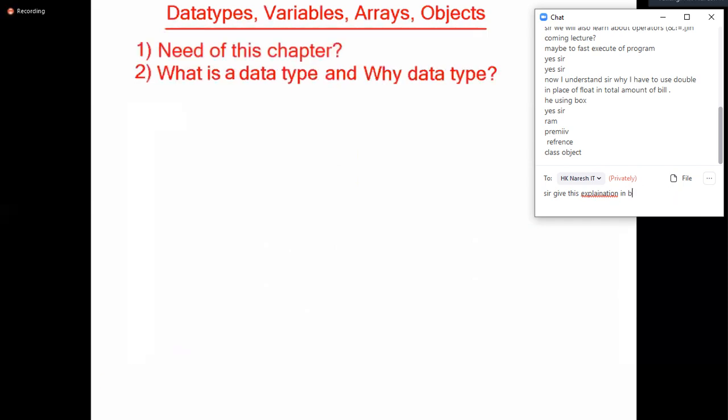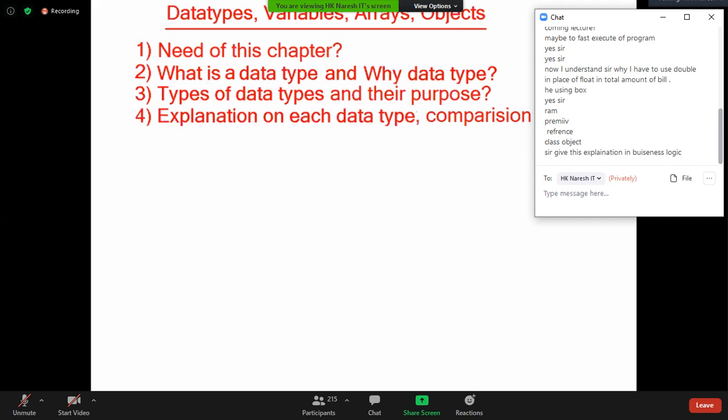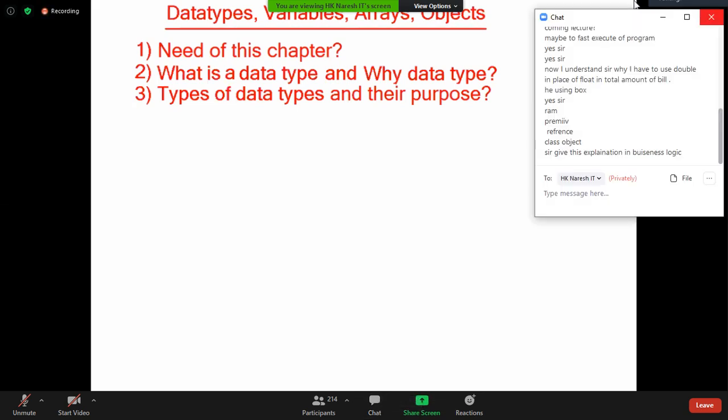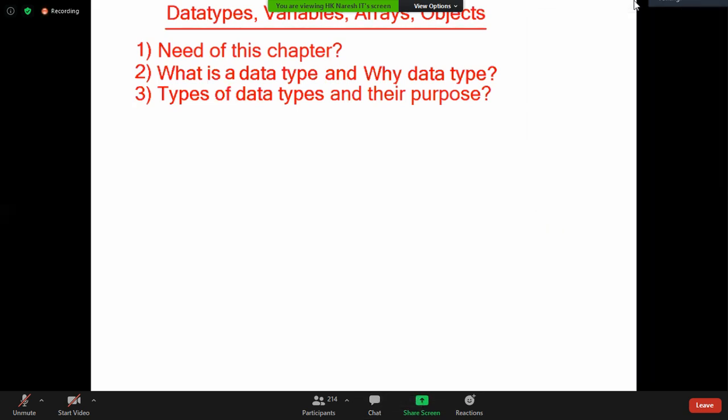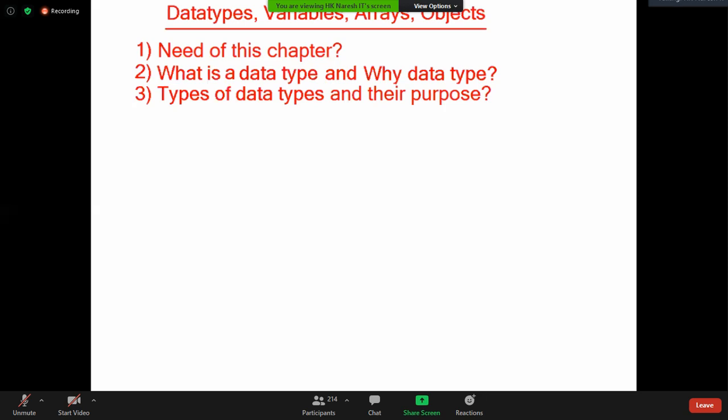Can I hope all people got clarity on this topic? Need of this chapter. What is a data type and why? Types of data types and their purpose. Explanation on each data type. We'll discuss that. First, you should have this clarity. If you have this clarity, then I can take you to the next level.